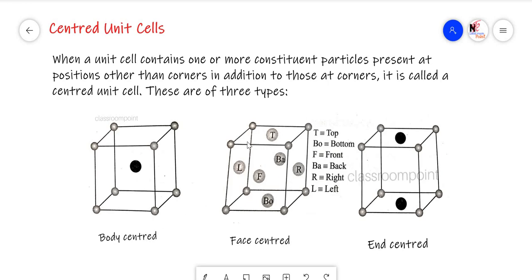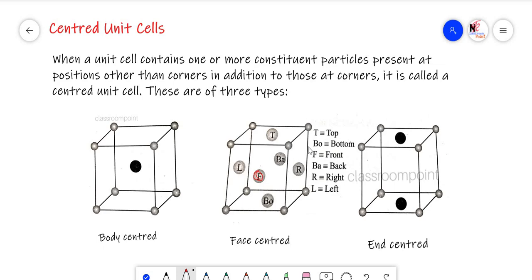And in this case, the constituent particles occupy all the 8 corners. These are the 8 positions. And apart from that, the constituent particles also occupy the center of each face. For example, if you consider this one as the front face, this is the center. For the left side, this is the center. For the top, this is the center. And for the back, this is the center.